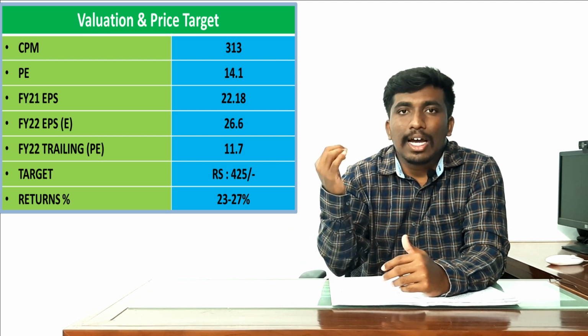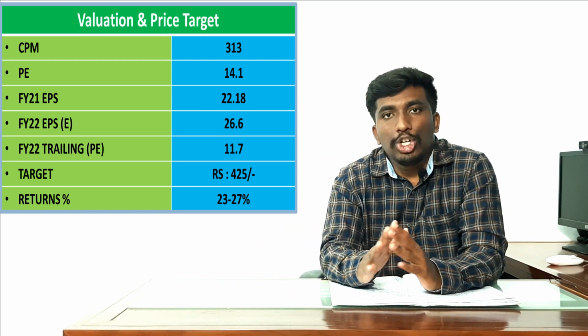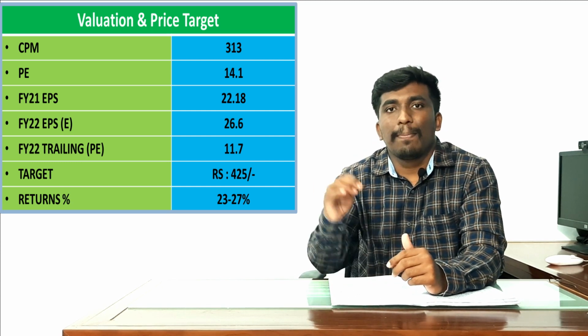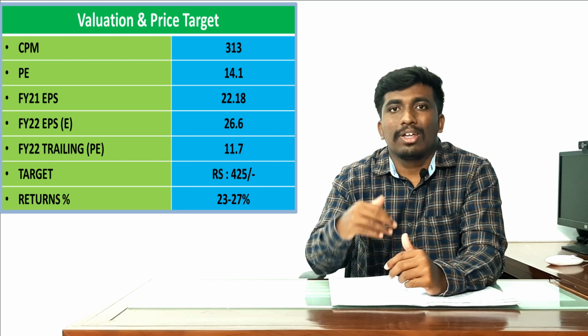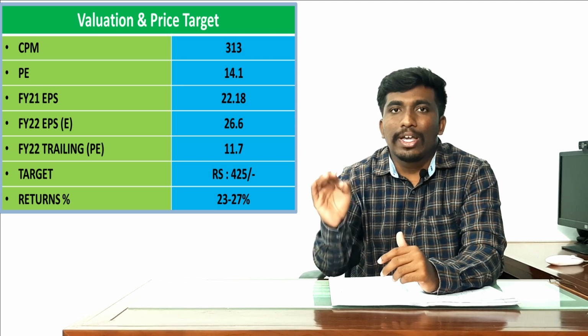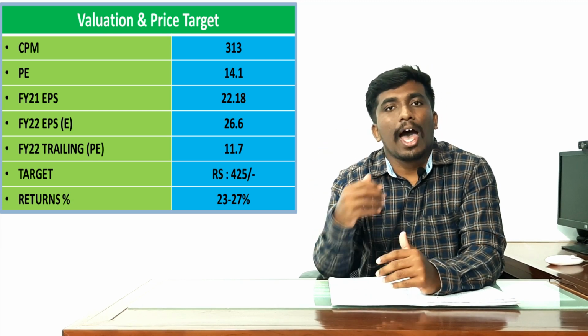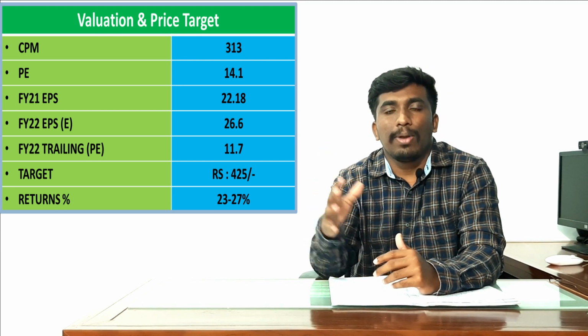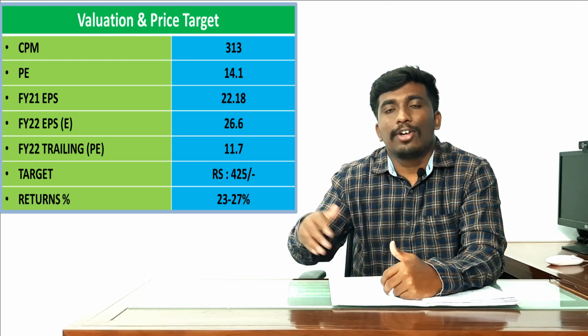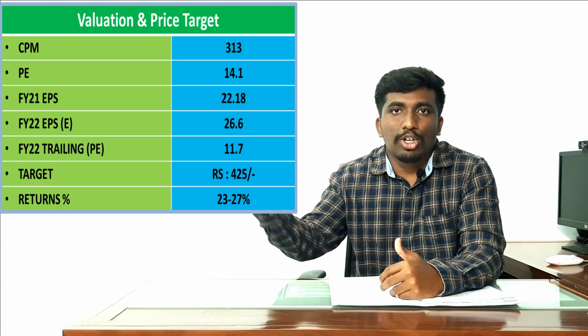It is easily achievable. There is no need to have so much tension about this company. This company has a very good price target. It could actually go to 425 in the next one year. I am very sure. I am also invested in this company. I am very confident about this company's portfolio in the small cap space. It could become a mid cap and even a large cap in the coming days if it grows at the pace of 20% over the next 5 years.